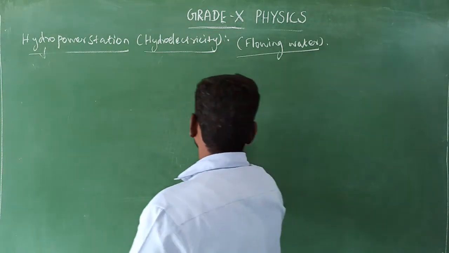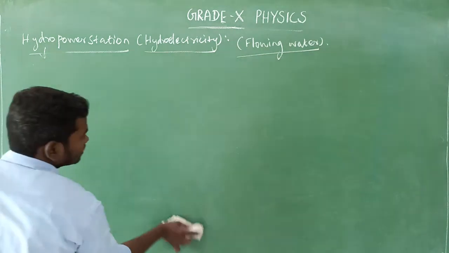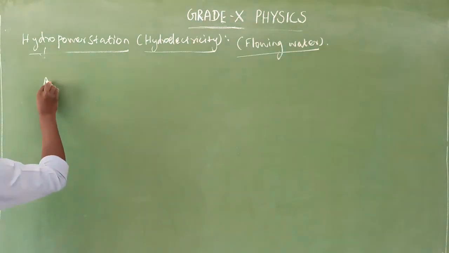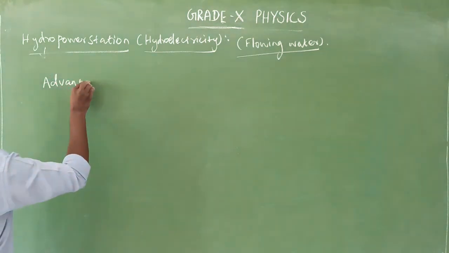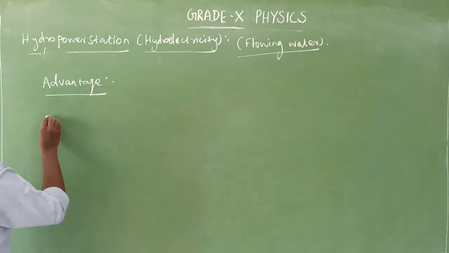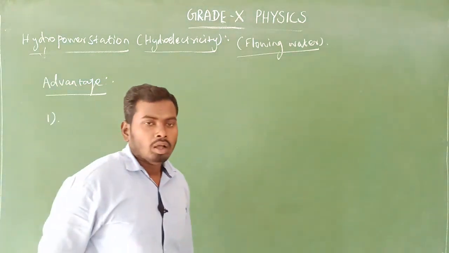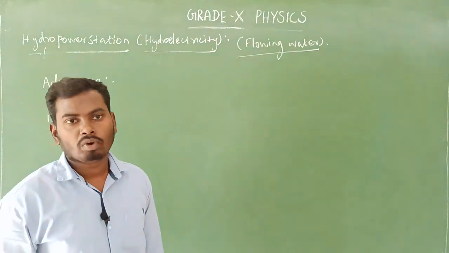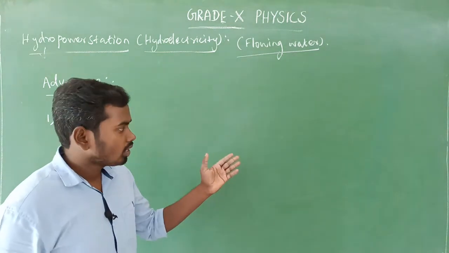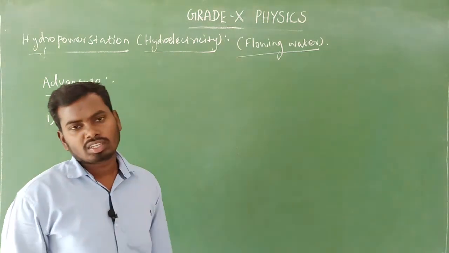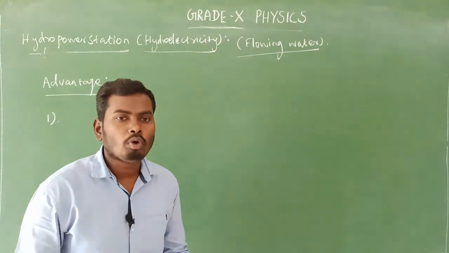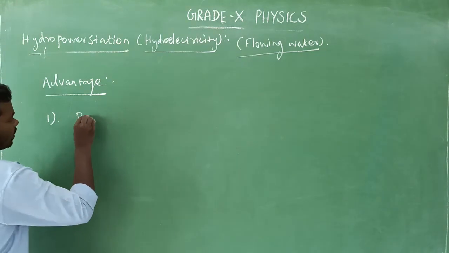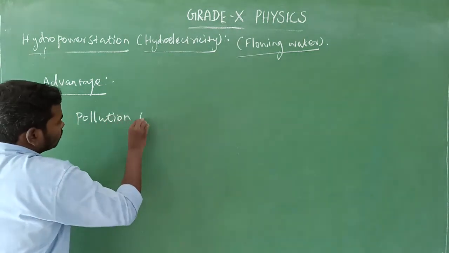Next we will see advantages of hydropower station. What is the first advantage, sir? First advantage, this hydropower station is pollution free. No pollution is there. So due to this hydropower plant, no pollution is there. So first one, that is pollution free